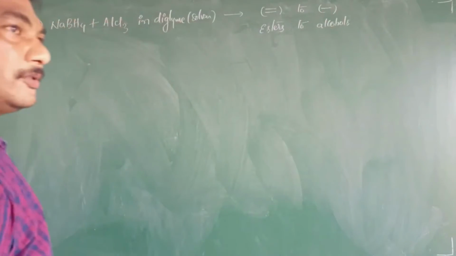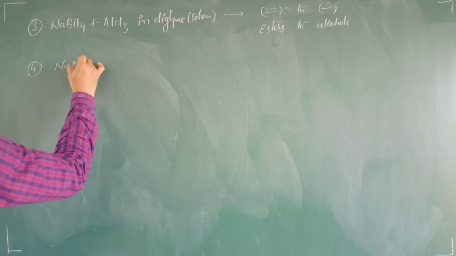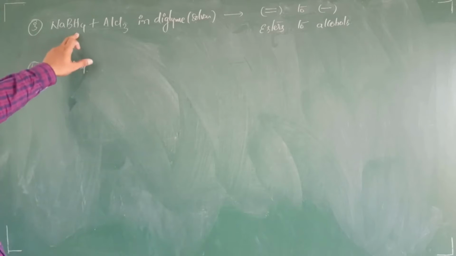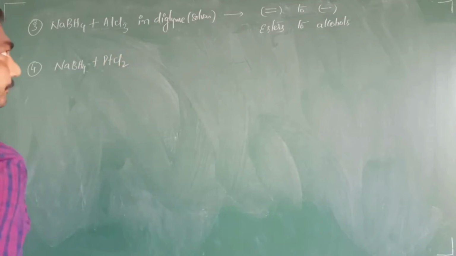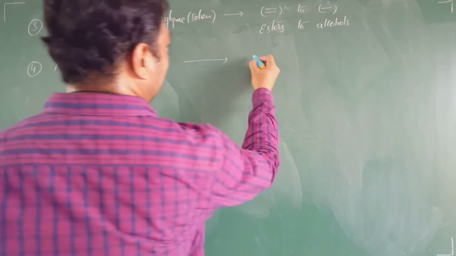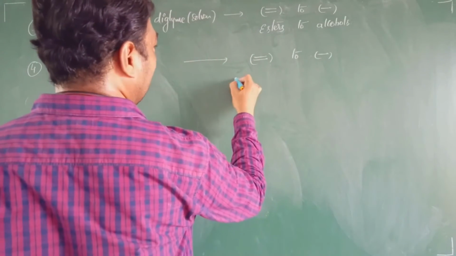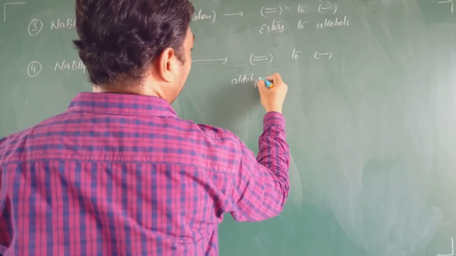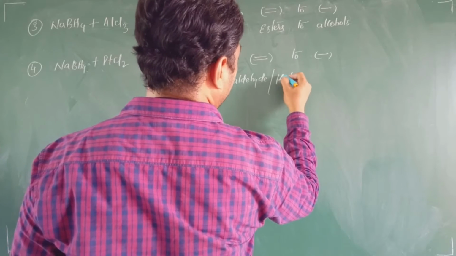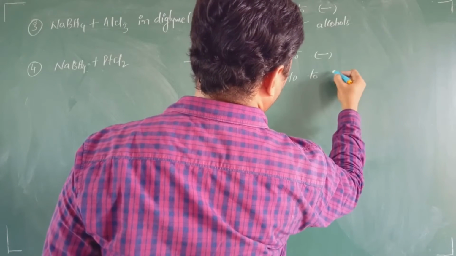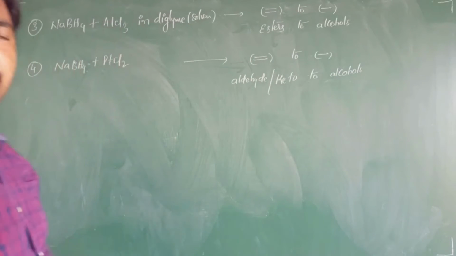Now coming to the fourth one, if you take sodium borohydride, NaBH4, and platinum chloride, this also reduces double bond to single bond. Not only that, if aldehyde or keto group is present, then they will be reduced to alcohol.